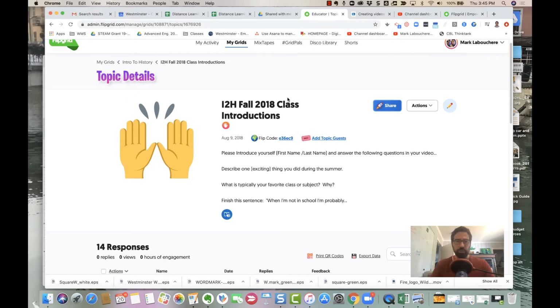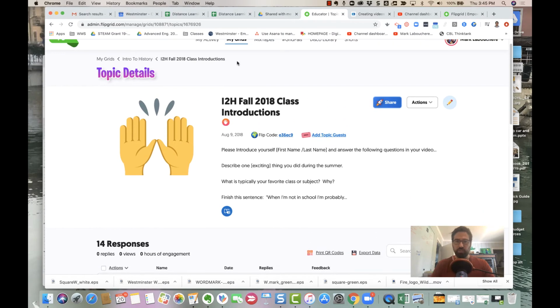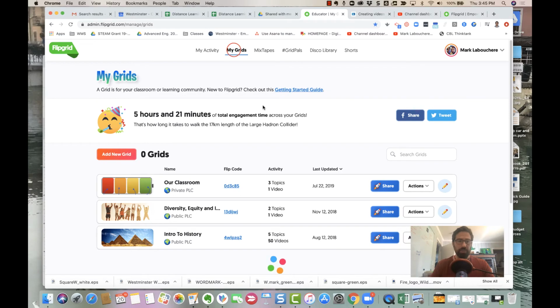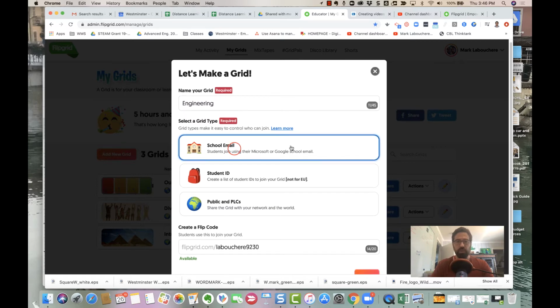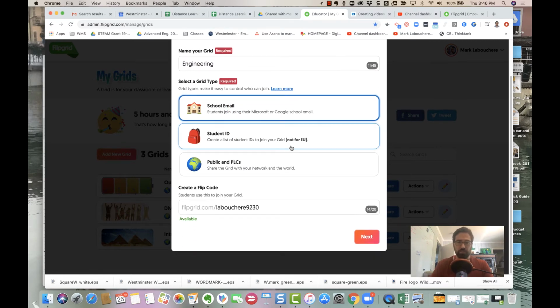So right now I'm going to show you how to actually create your own grid. I'm going back to my grids, and now I'm going to add a grid. Really simple. I hit the add a grid button, and then I'm just going to name my grid. We'll do engineering, which is what I'm teaching right now. Then it says select a grid type. I'd recommend using a school email, which keeps it within the Westminster accounts, and it's just a better way to go.